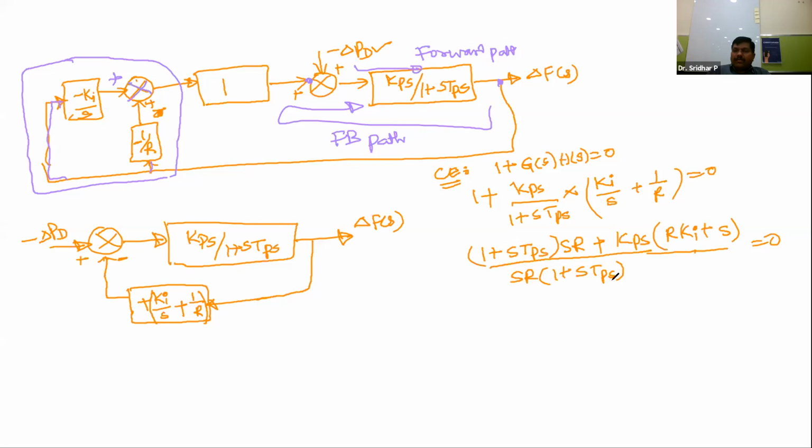If you cross multiply this whole equation, the resultant is sR plus s square plus s square R Tps.